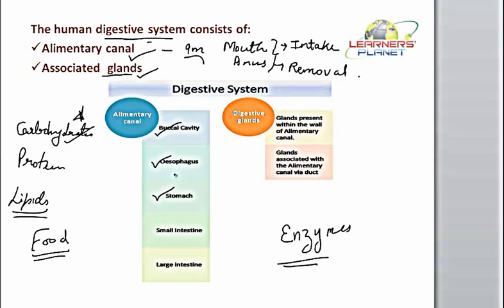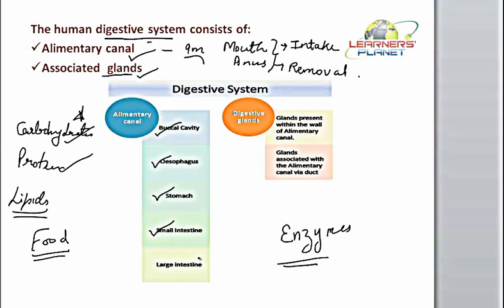The stomach, this alimentary canal, swells up and is somehow shifted towards the left hand side of the abdominal cavity below the diaphragm, and is meant for the digestion of the proteins. Further, it leads to the small intestine, which is the long tubular part of this alimentary canal, and we can say it is around 6 meter long.